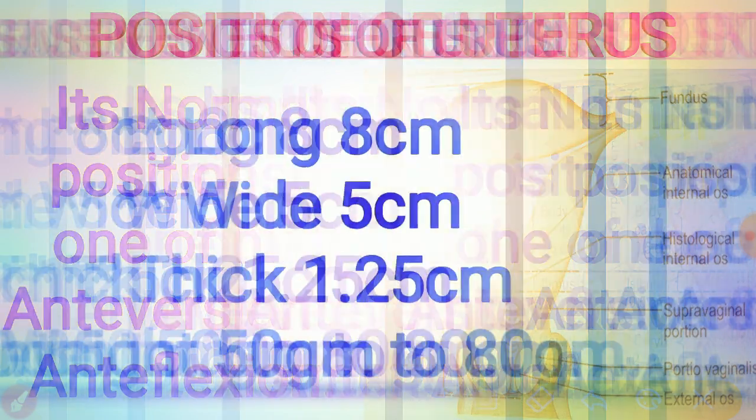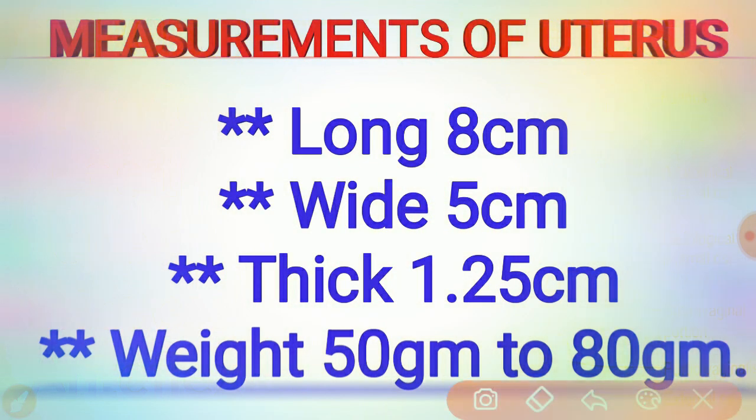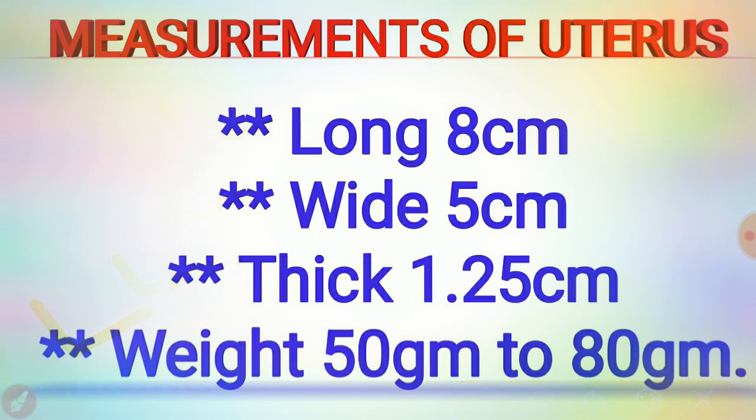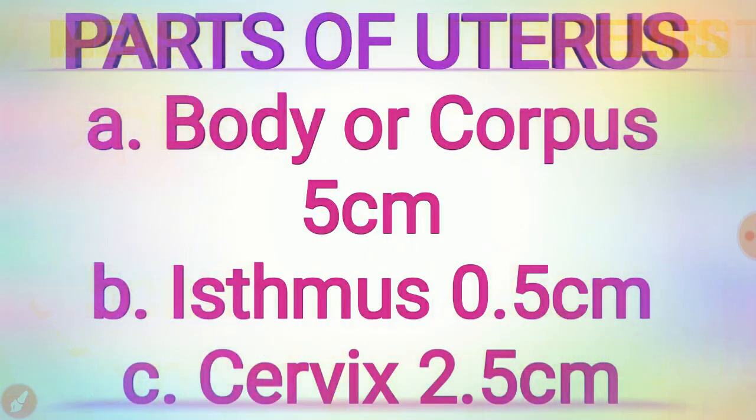Okay, then coming to the measurement of the uterus. We have seen the exact measurements and the parts of the uterus. Here the uterus measures about 8 centimeters long and 5 centimeters wide. The width will be at the fundus, and the walls are about 1.25 centimeters in thickness. Then coming to the weight of the uterus, it will be about 50 to 80 grams mainly.